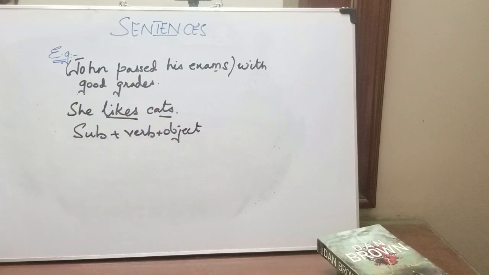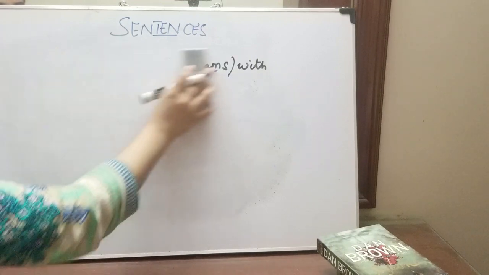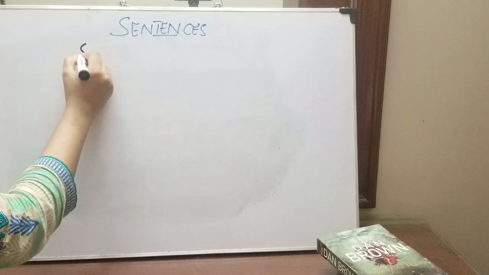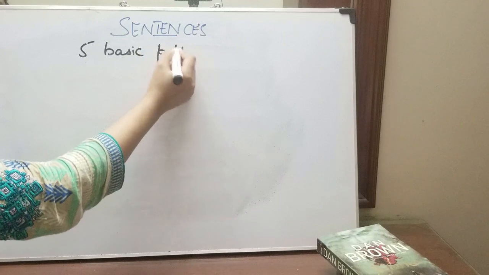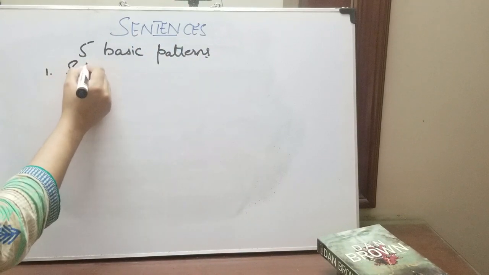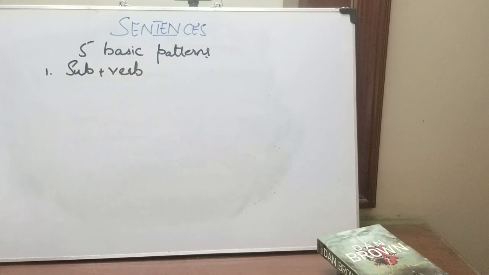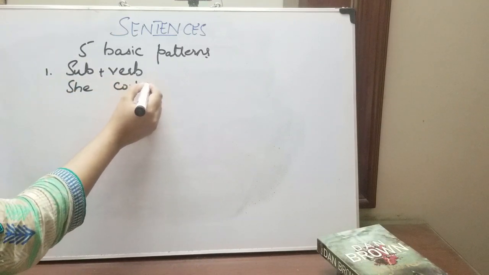Right? Okay, now moving on to the first pattern. Word order over here is very important. Let's see what pattern is being followed. There are basically 5 basic patterns we follow. Number 1 is subject plus verb, where, as I already told you, an object sometimes can be missing. For example, she cooks, he is reading.